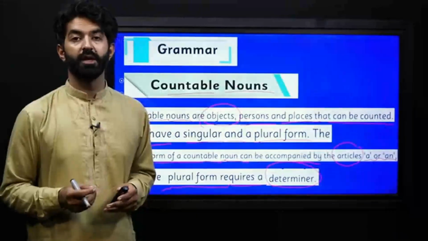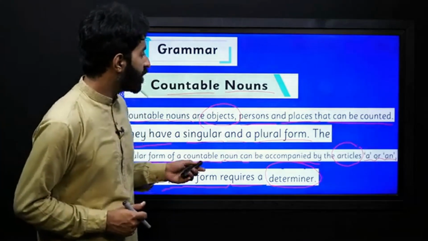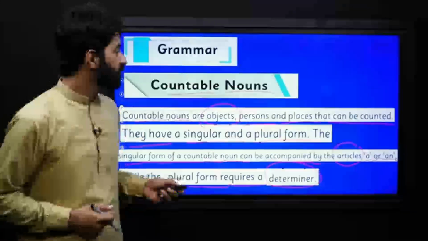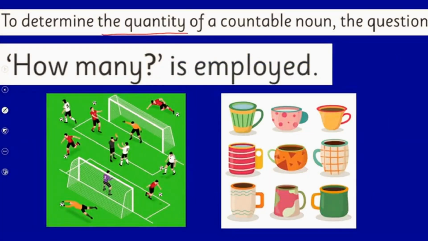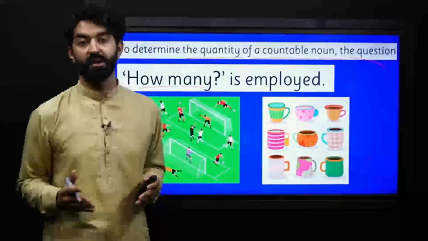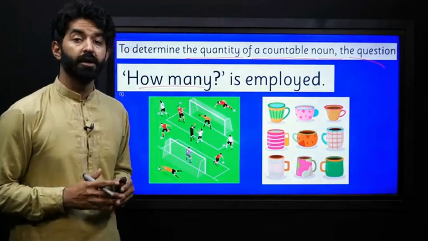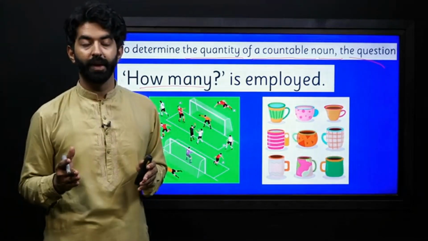As suggested by the name, they are the nouns that we can count with numbers. They can be in the form of singular and also plural. So let's move forward. Here, to determine the quantity of a countable noun, the question how many is employed. When you are asked questions like how many boys are there in the class, how many hours do you study in a day, you can clearly see that with this prompt, this question of how many, you can easily